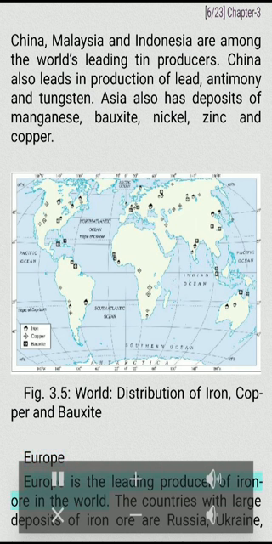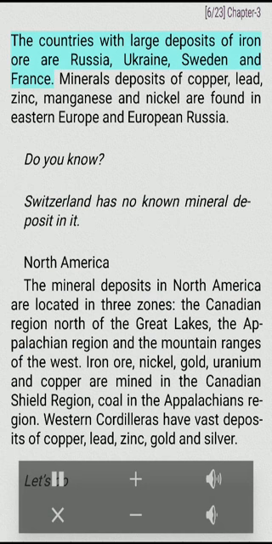Europe. Europe is the leading producer of iron ore in the world. The countries with large deposits of iron ore are Russia, Ukraine, Sweden and France. Mineral deposits of copper, lead, zinc, manganese and nickel are found in Eastern Europe and European Russia. Do you know? Switzerland has no known mineral deposit in it.